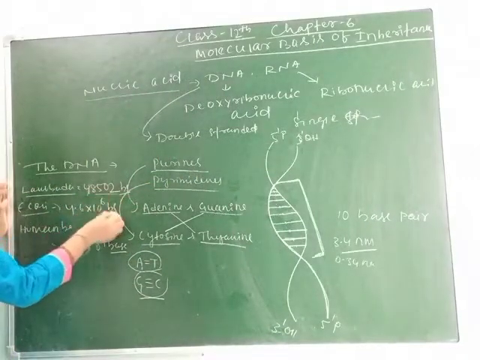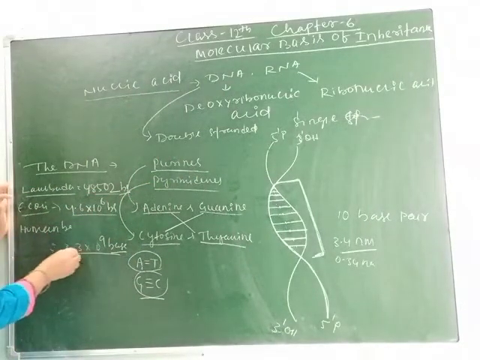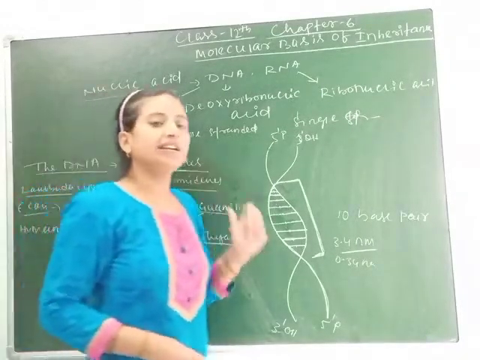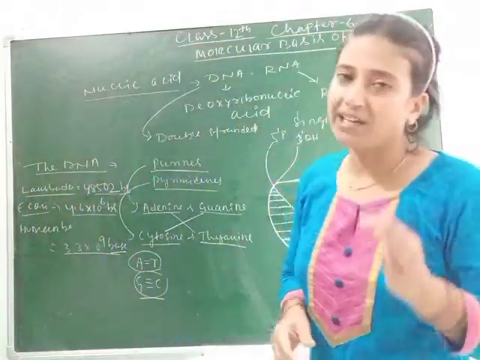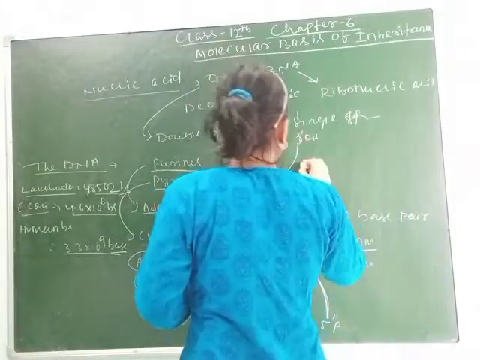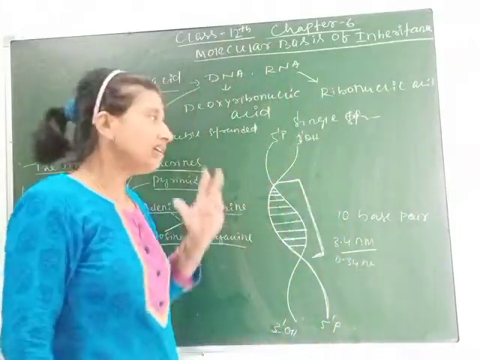So these are the number of base pairs found in different organisms, and these base pairs are arranged like this. And remember, students, the DNA has three major components.